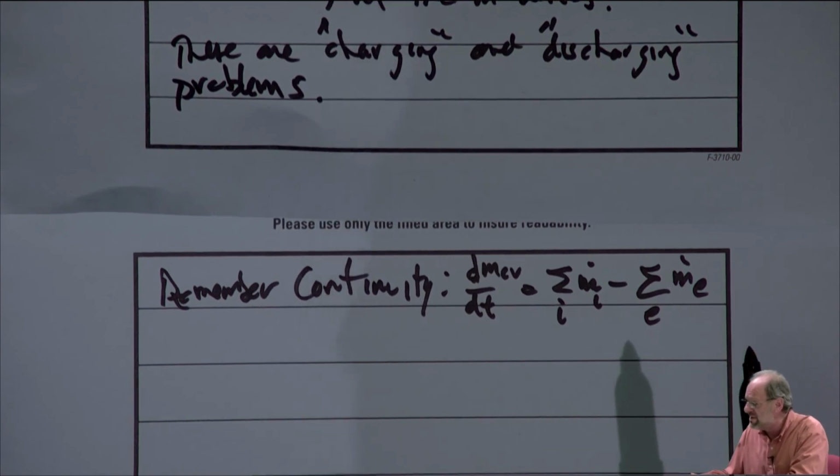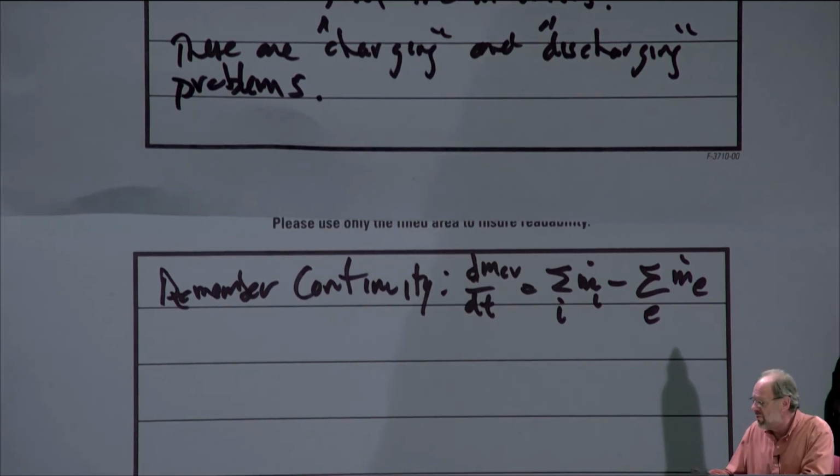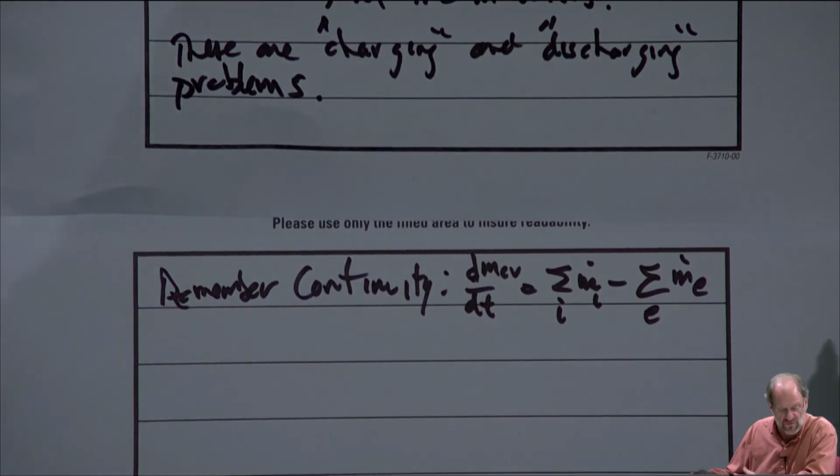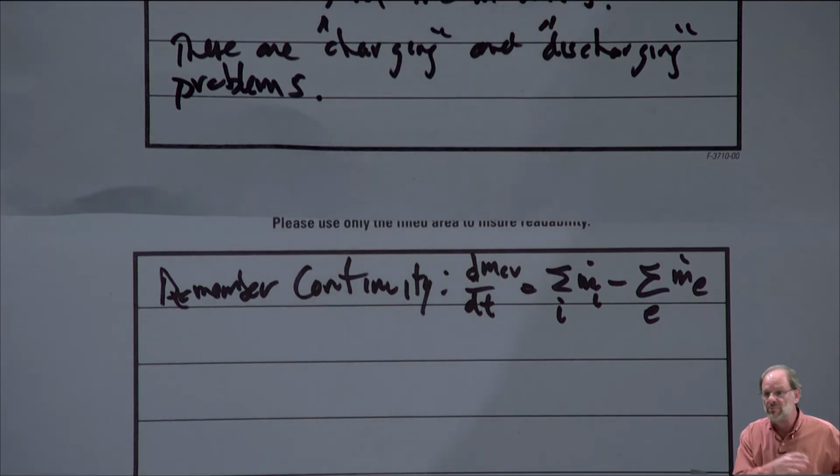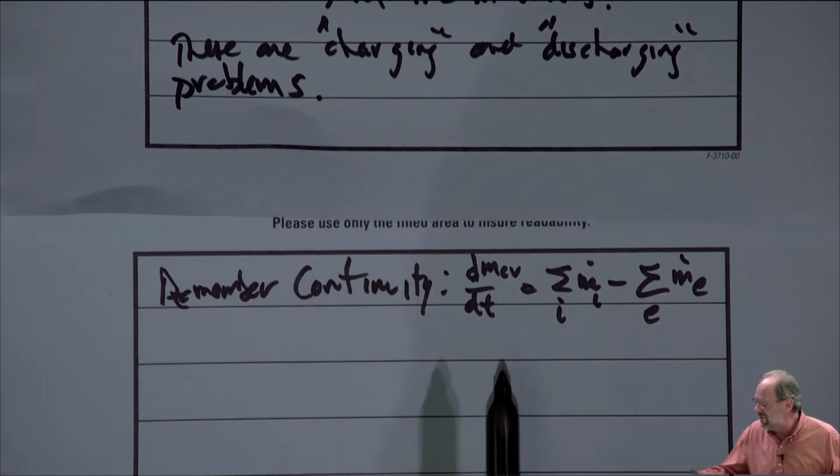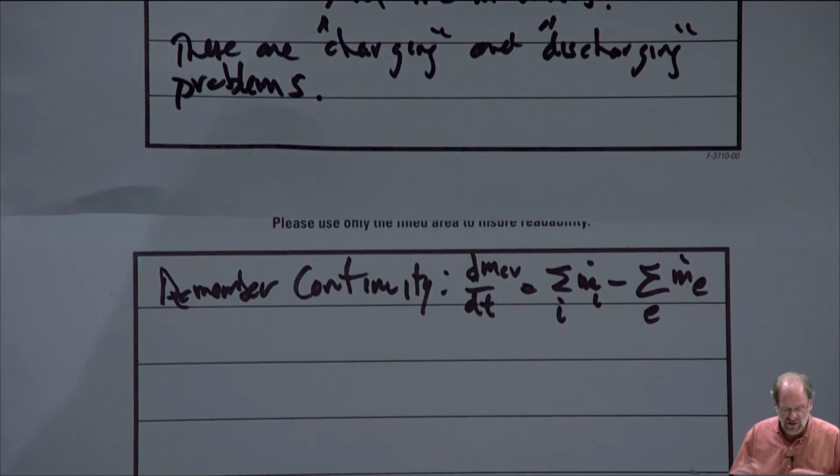The mass flow rates will vary. You are definitely going to have a different rate that mass is going to flow in versus what flows out. And in fact, in many problems, we're going to have nothing flowing in or nothing flowing out. If we're filling up a propane tank, you don't empty it while you're filling it. With a fire extinguisher being discharged, you're not filling it while you're discharging it. So it's very easy for one or more of these terms to go to zero.